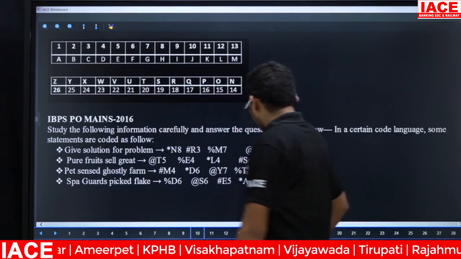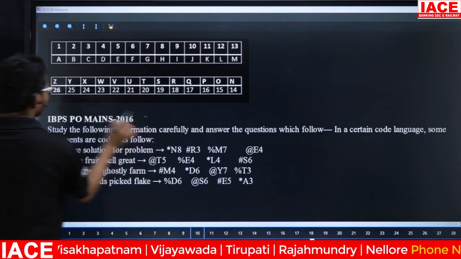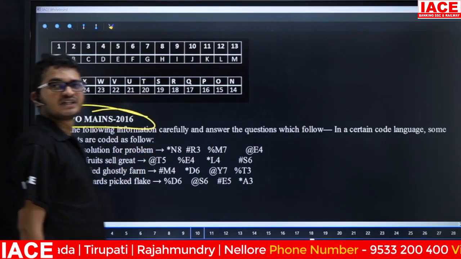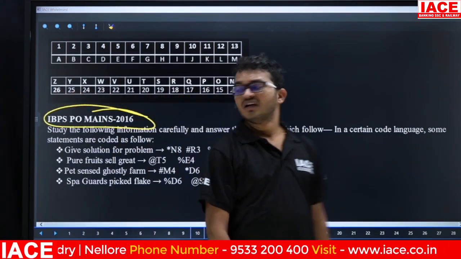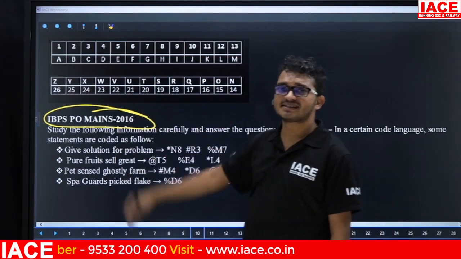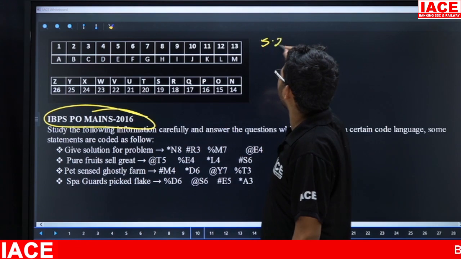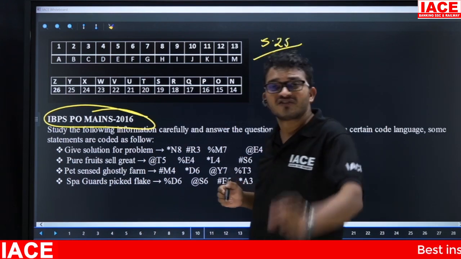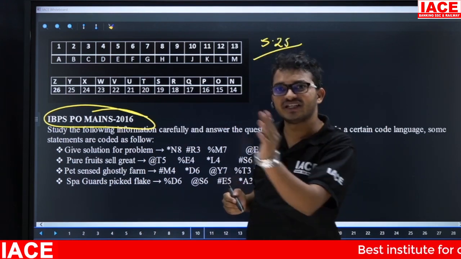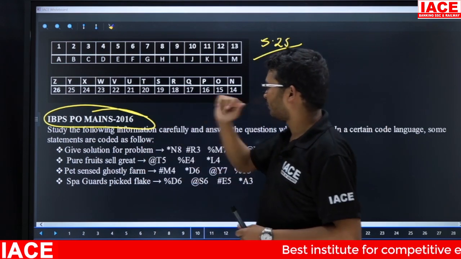Friends, this question was given in 2016 IBPS PO Mains. In 2016 IBPS PO Mains, out of 60 marks in reasoning, your cutoff is 5.25. Why? Because from 2016 onwards they changed the reasoning syllabus. Now friends, check here.